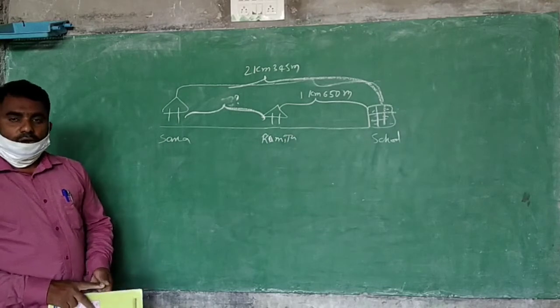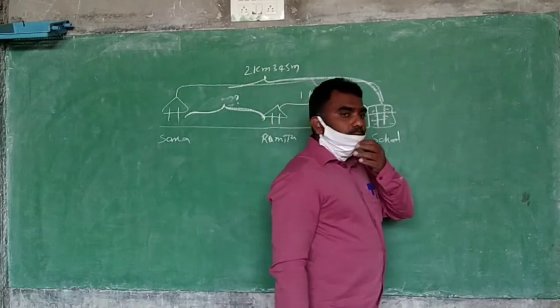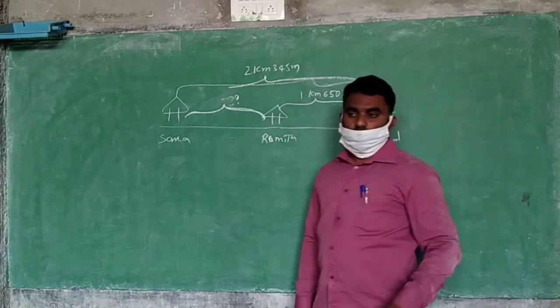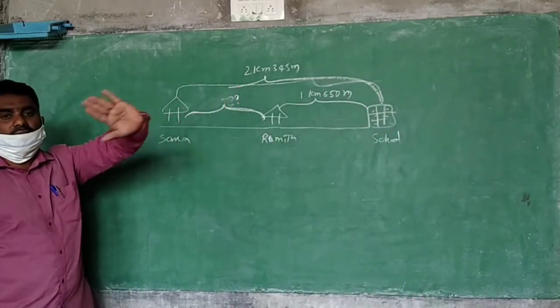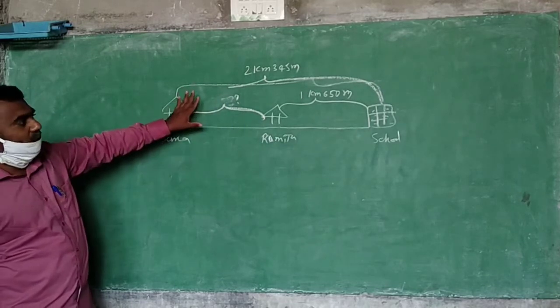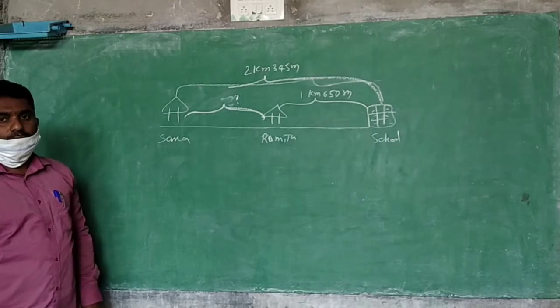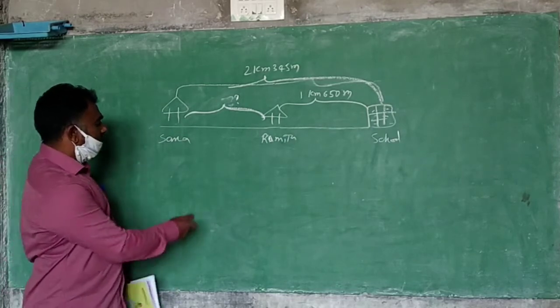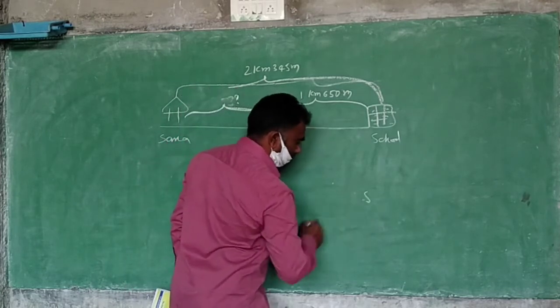Somebody can understand it is subtraction, but maybe somebody did not understand up to now. Here big numbers are there, that's why you are confused. I am writing the same picture in another way. Then you say what the answer will be. Same: Sana's house is here, Ramija's house is here, school is here.